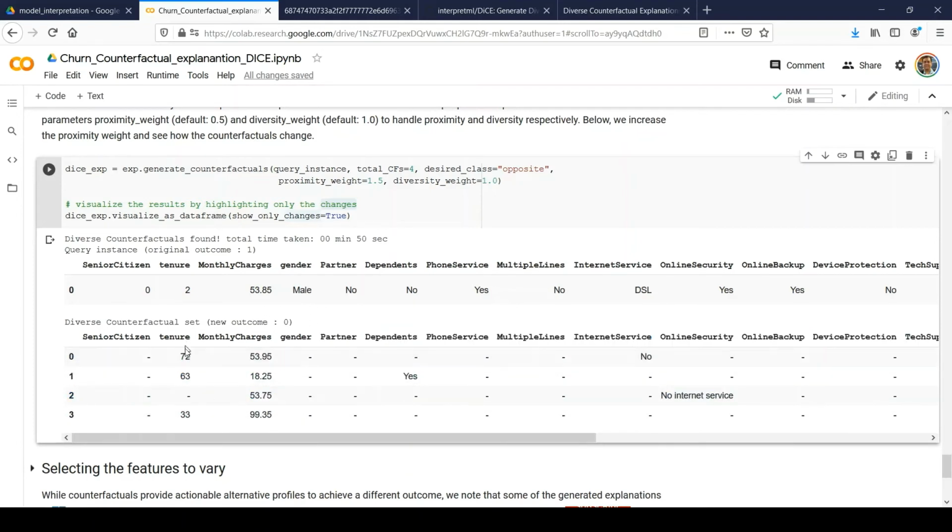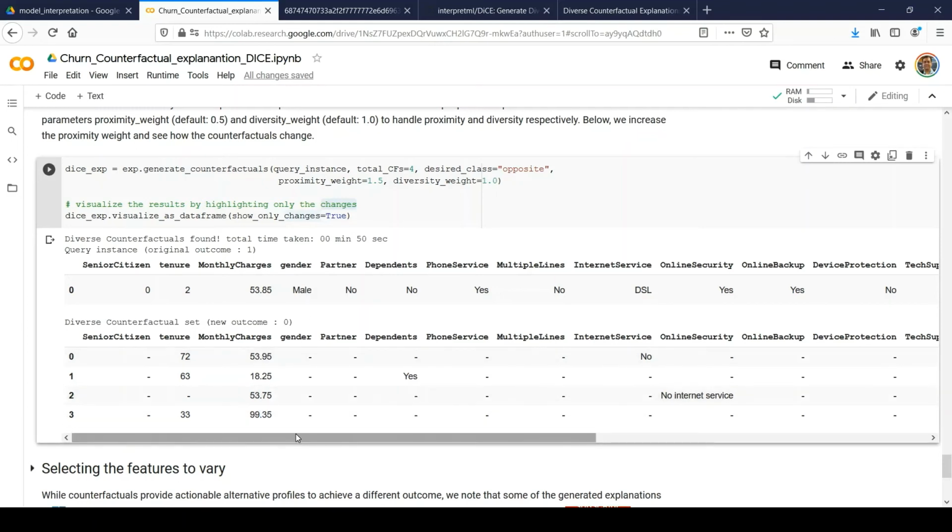But this time it's saying to increase the tenure and monthly charges. And again for monthly charges, you can see that it has tried to maintain consistency. Initially it had 53.85 and now you can see that at least for these two rows the value is pretty much close. And for this it has been reduced and for this it has been increased, right?